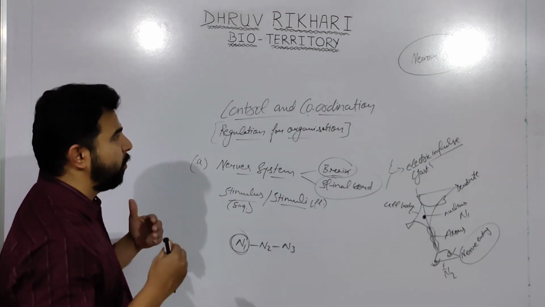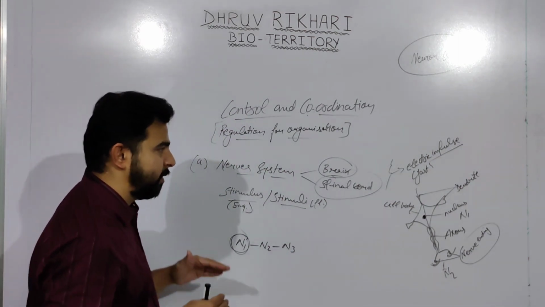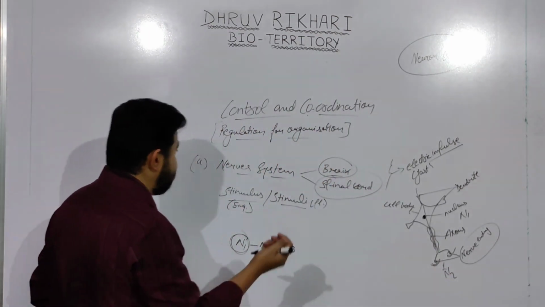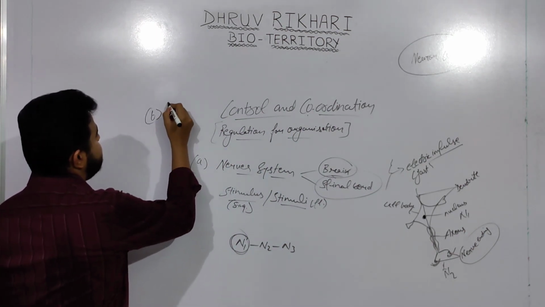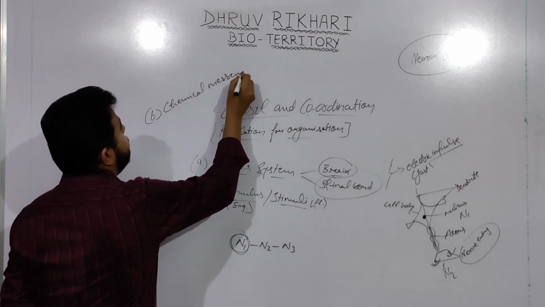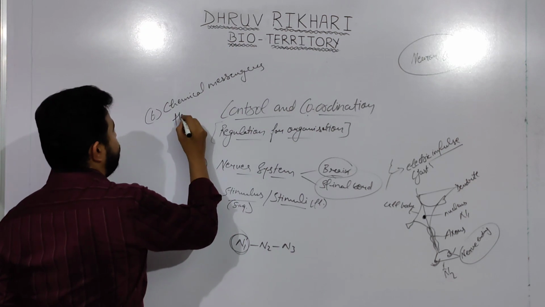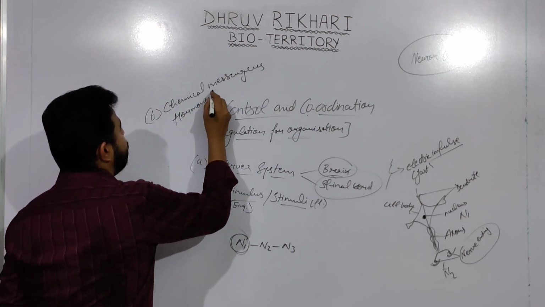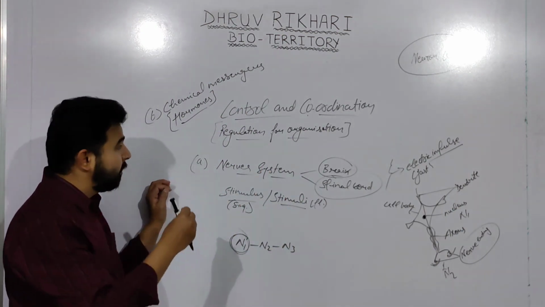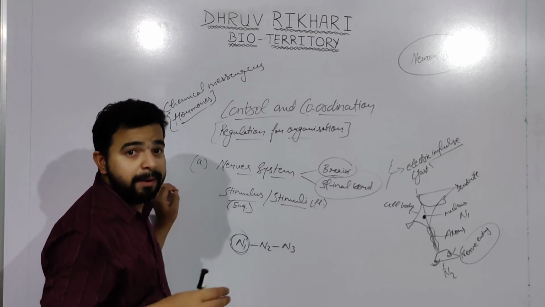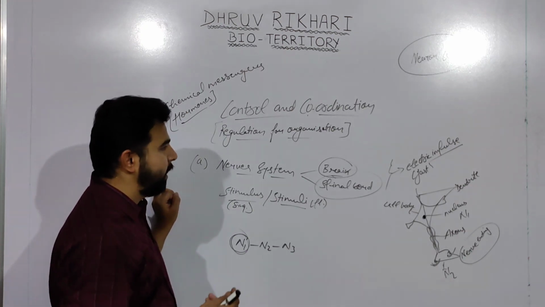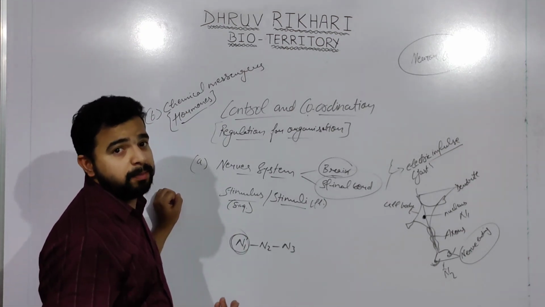Now, when we are talking about control and coordination and discussing the nervous system, we have seen how neuron cells are responding. Similarly, there are some chemical messengers also, and these chemical messengers are known as hormones. These hormones also help in regulation and organization, but they help in the growth, development, maturity, and changes which are produced in the body, right? So for certain things, these hormones are responsible.